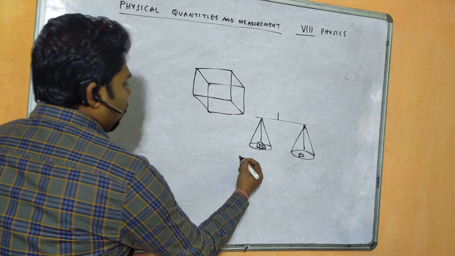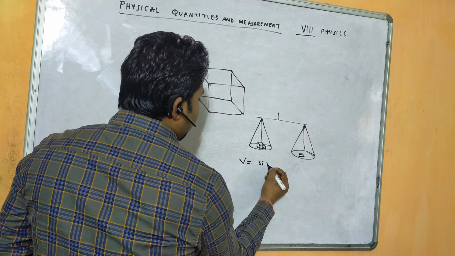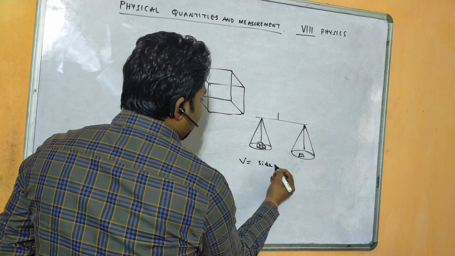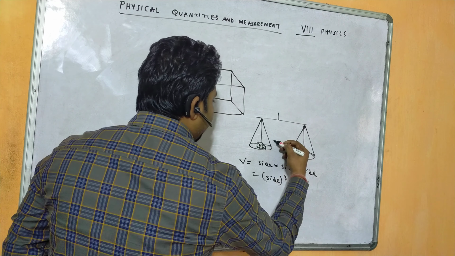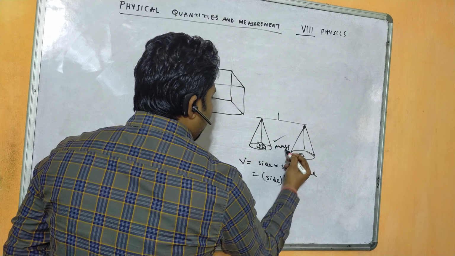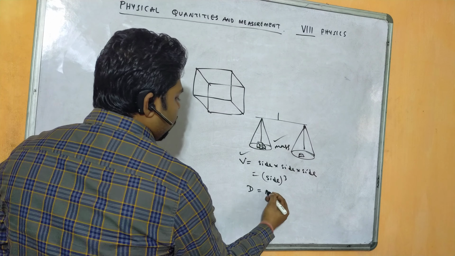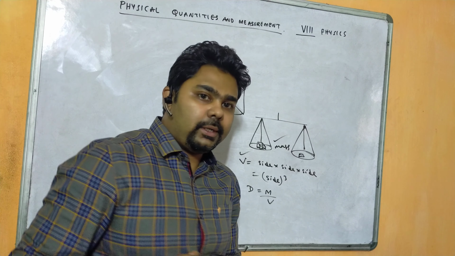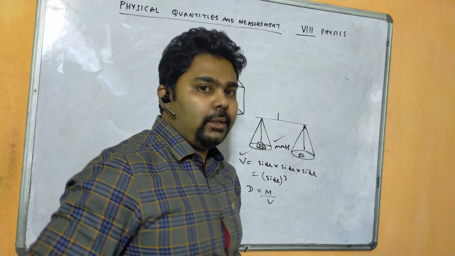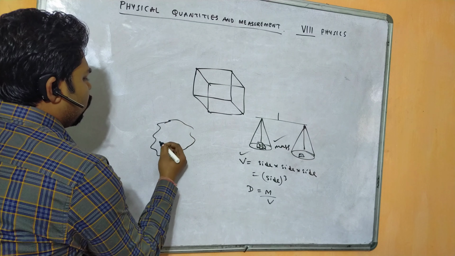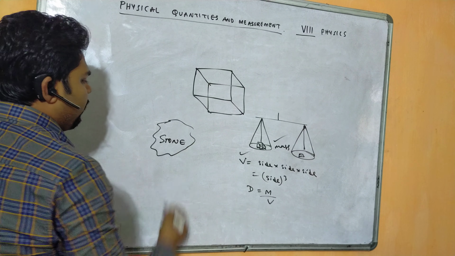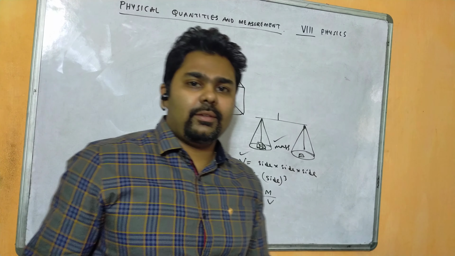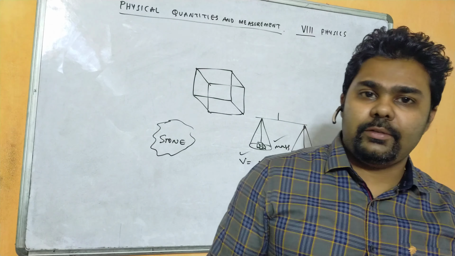Similarly, we know volume is equal to side into side into side, that is side cube. So we know its mass and we know its volume. Density equals mass by volume, so we can easily calculate the density of this substance. But think, if this substance is an irregular object, suppose it is a stone, and I want to calculate the density of the stone, its shape is not fixed.